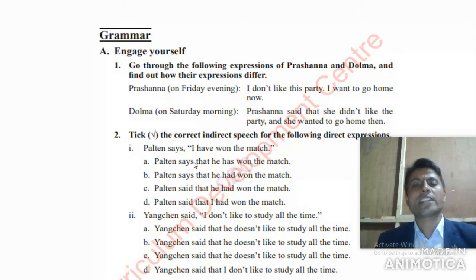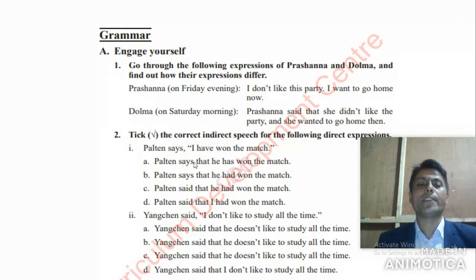Got it? So my dear students, I request you all to notice what changes you have to make from direct to indirect before you do the exercise given below. Now look at number two. Tick the correct indirect speech for the following direct expressions. Number one: Parton says, I have won the match. This is the direct expression given here.